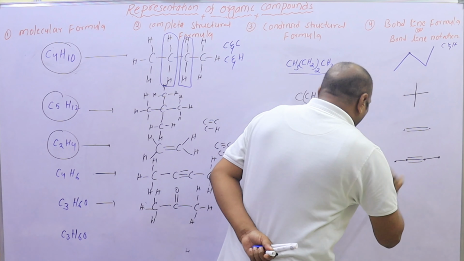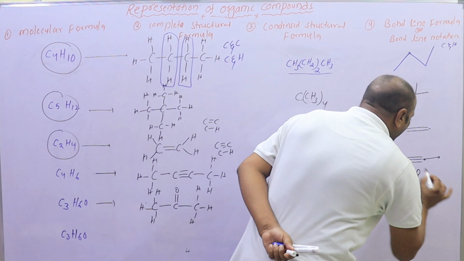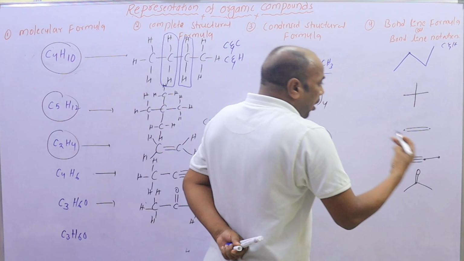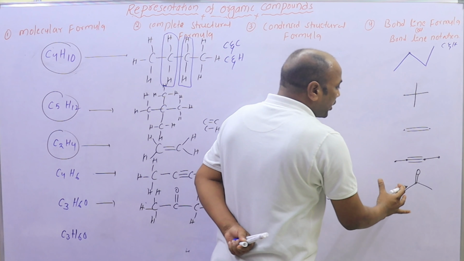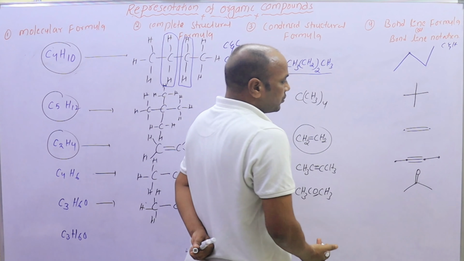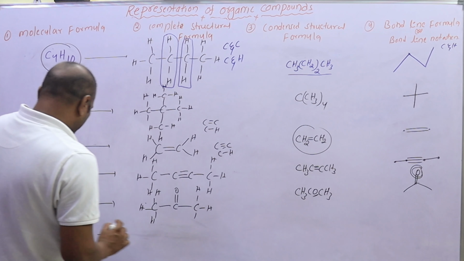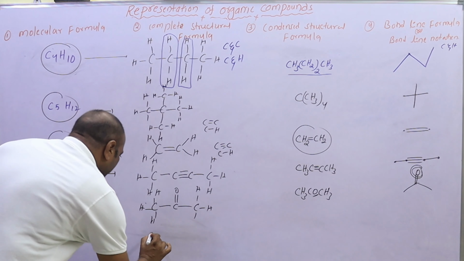So in bond line notation, the non-carbon, non-hydrogen atoms present in a molecule are shown as heteroatoms.